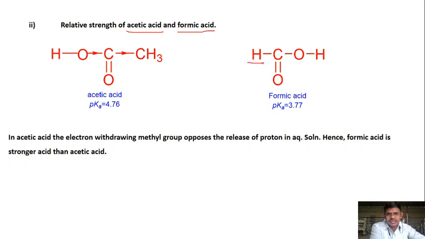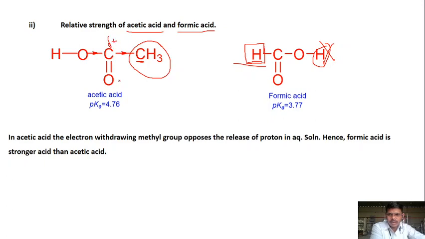Now let's take the next example, the relative strength of acetic acid and formic acid. Here in formic acid, this hydrogen is attached directly to carbon, not to oxygen, and here it is attached to oxygen. So we are not considering this, but we are considering this particular hydrogen. And here this hydrogen in formic acid is replaced by a CH3 group. So this CH3 group is again a bit electron donating as compared to hydrogen. The electronegativity of carbon is more than that of hydrogen.